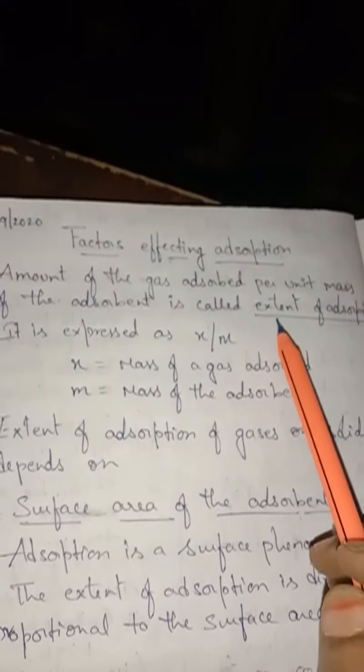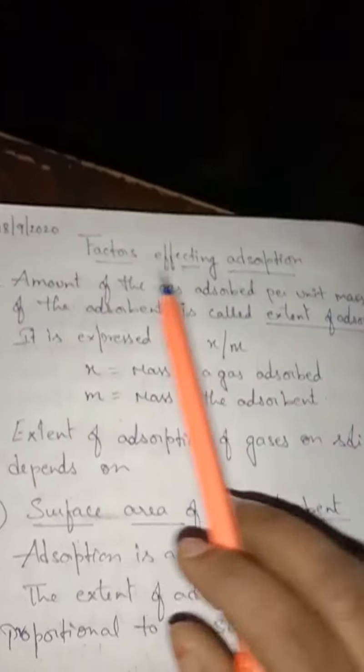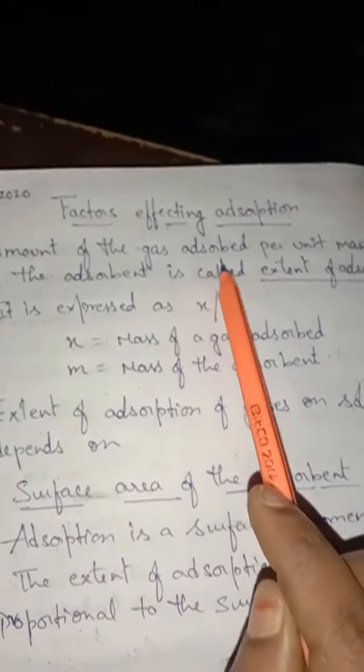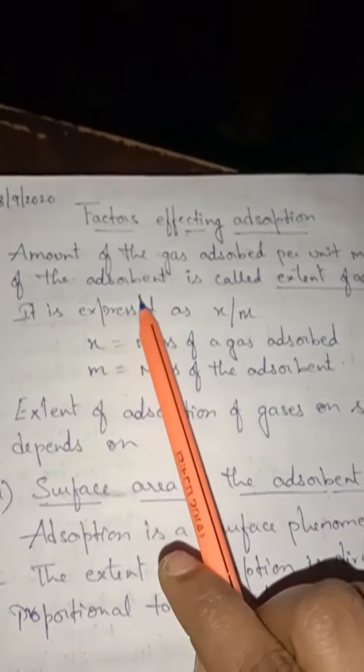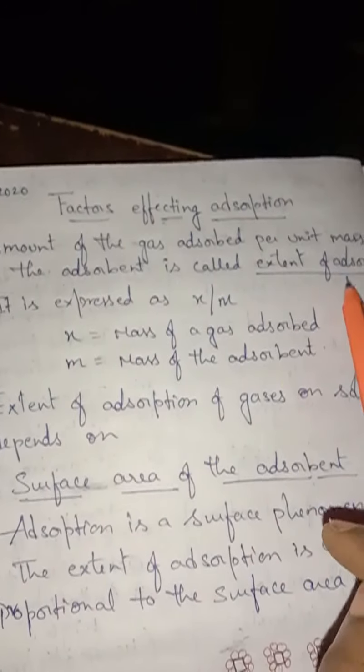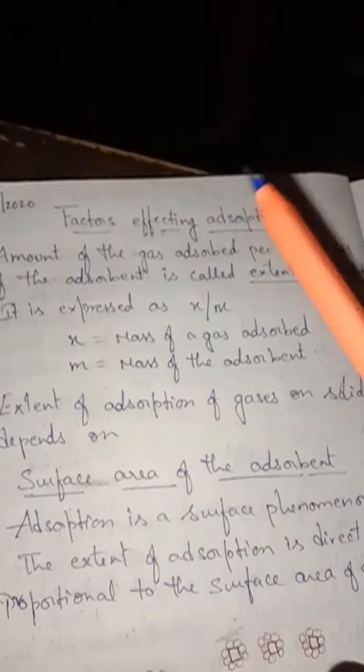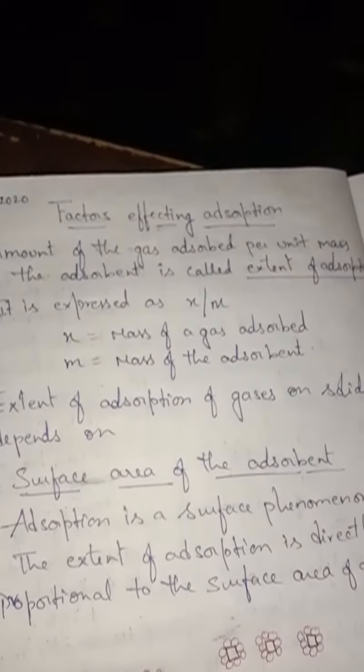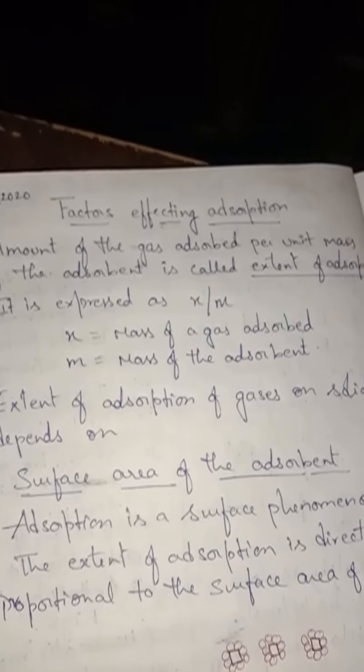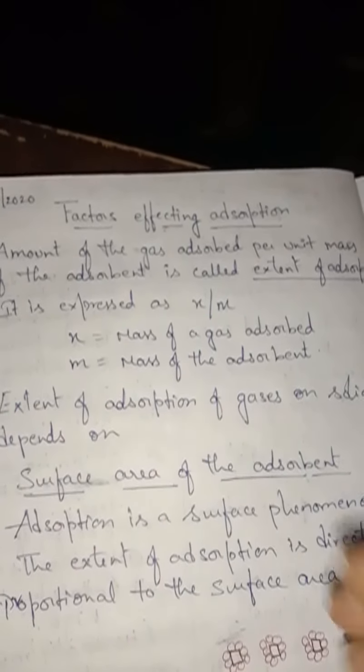First, we should know the extent of adsorption. What do you mean by extent of adsorption? Look here, children. The amount of gas adsorbed per unit mass of an adsorbent is called extent of adsorption. That means how much quantity can be adsorbed. The substance going to be adsorbed by an adsorbent, how much of it is adsorbed, is called extent of adsorption.